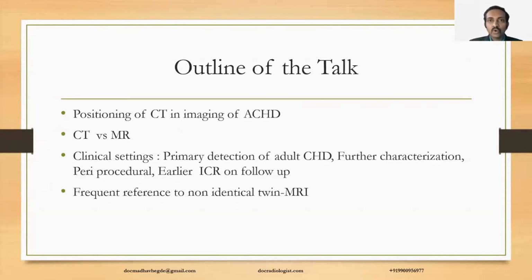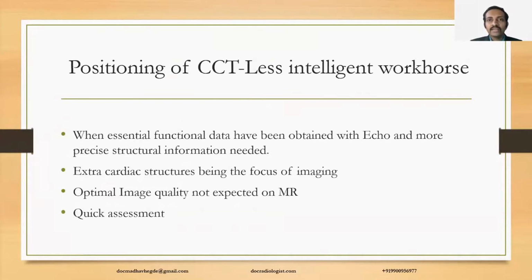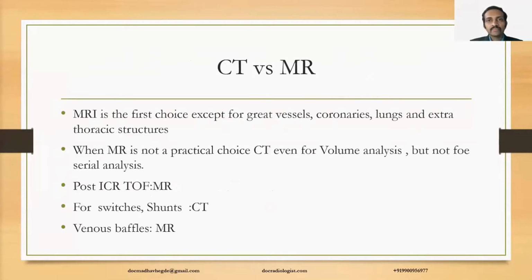Initially, we will discuss the role of CT. It is the preferred modality when we want structural information and the functional information has been received using echo or MR. Whenever extracardiac structures are the focus of imaging, CT is the preferred modality. Where optimal image quality may not be obtained from MRI, CT would be preferred. And whenever we need quick assessment, CT will score over MRI. However, in general, MR is the investigation of choice for assessment of cardiac abnormalities.